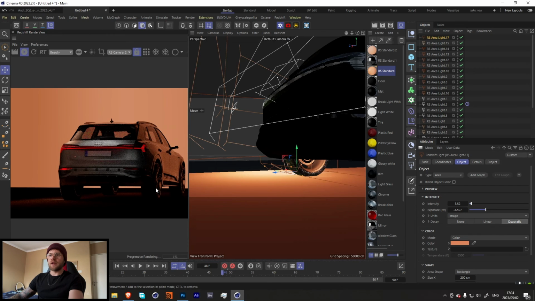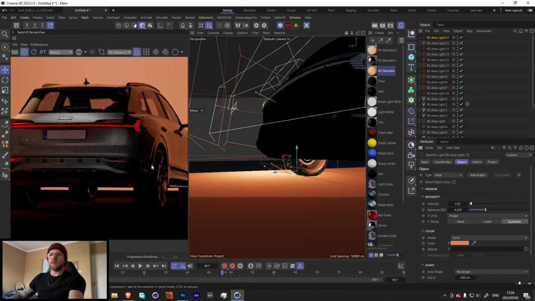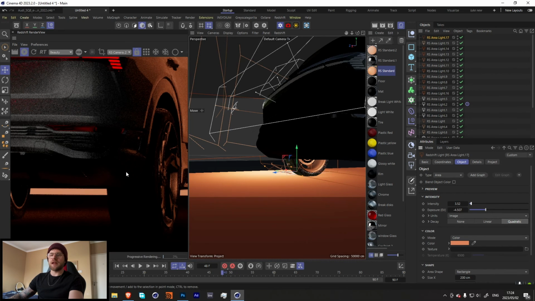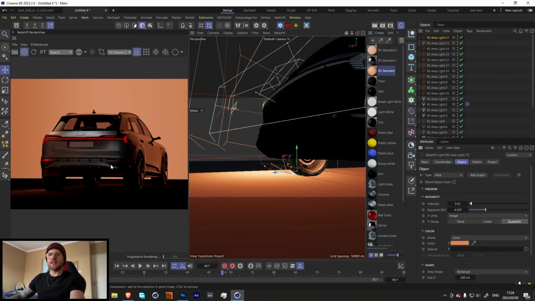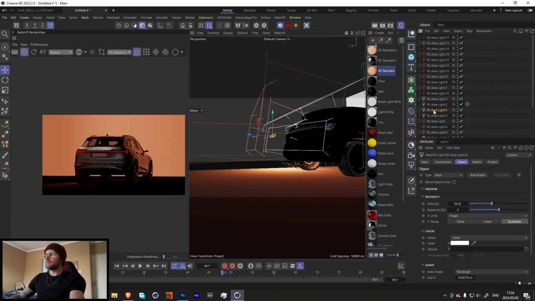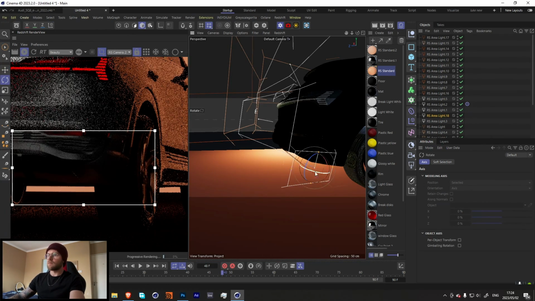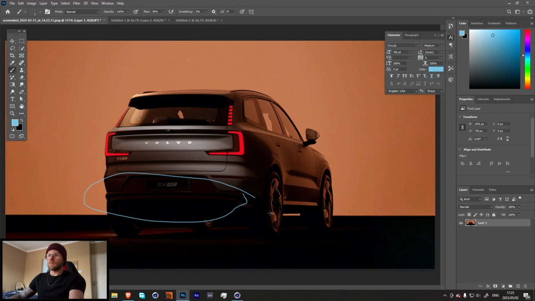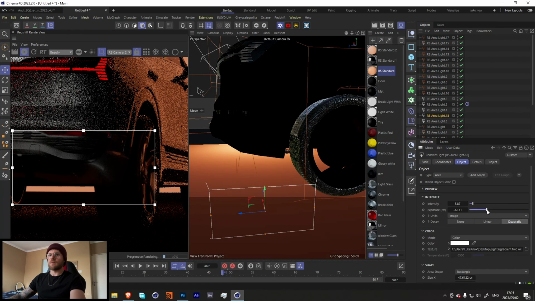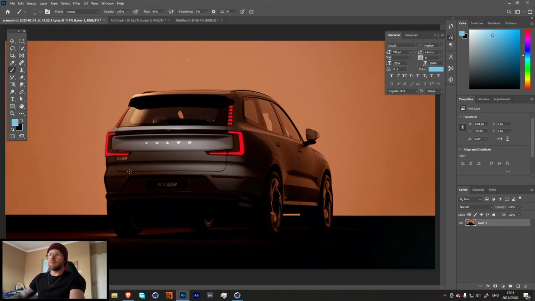The only other thing I want to add is just a little bit of a light over here, seeing as though we're losing this part. If you had to look over here, our tire and our bumper are one at the moment, and we want to have a light that at least separates the two of them. I think something like that is perfect. It makes it so that we can at least see there's a difference between our tire and our bumper.